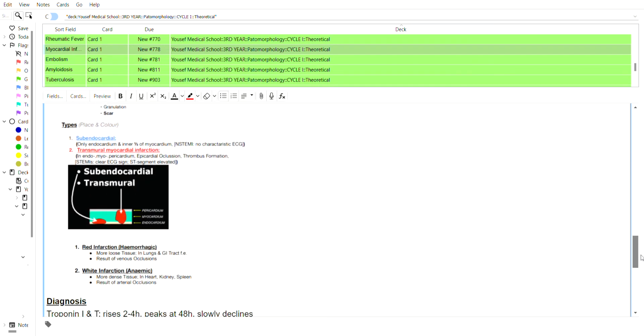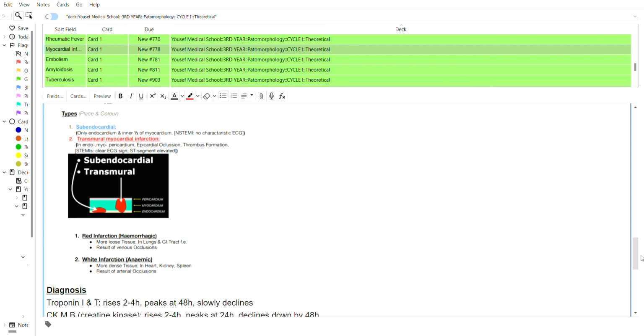Now, onto the places and the color, basically the classification of it. It can be either subendocardial, as you see here in this picture, where we can see that it's only affecting the endocardium and the inner 1/3 of the myocardium, and in the ECG we see NSTEMI, meaning no characteristic one.